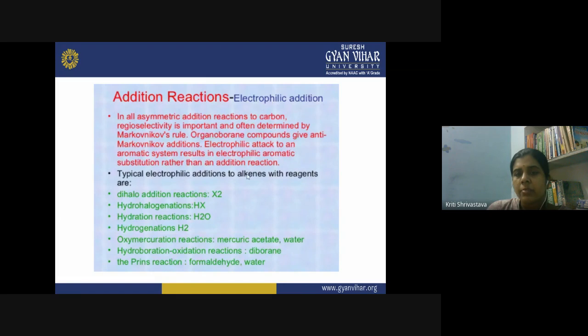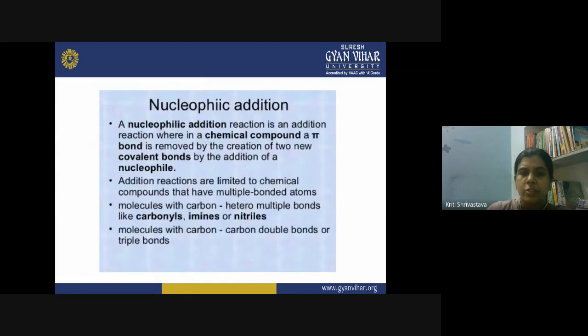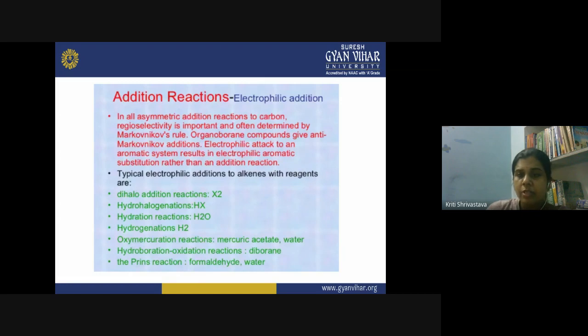And when it becomes an aromatic system, then you get the electrophilic substitution reaction. So in the electrophilic substitution reaction, examples are chlorination of the benzene ring, bromination of the benzene ring, or iodination of the benzene ring, which you call the halogenation reaction. Then secondly, you have nitration reaction and sulfonation reaction of the aromatic system. They are all electrophilic substitution reactions in the aromatic system, where an electrophile is involved.